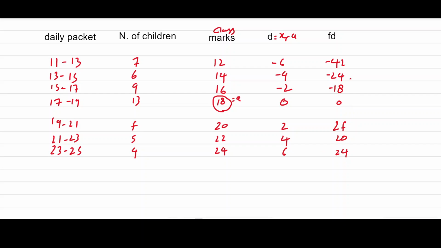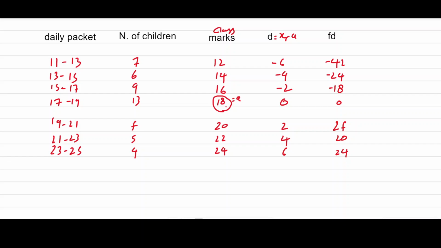Here the numbers are already small, so we will not use the step deviation method, but we will use the assumed mean method to find the value. Now find the sum of this and the sum of this, divide this by this, and we get the answer. Note that this 18 is not the same as the given 18, which is the mean packet allowance.